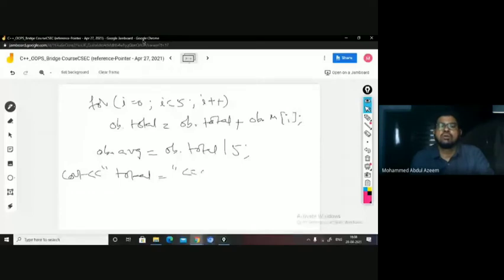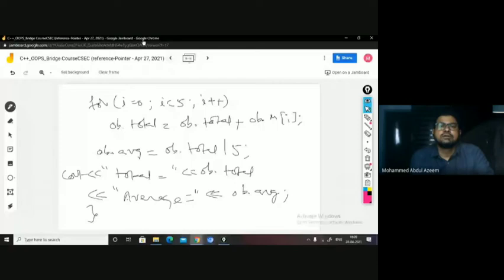So ob.total and average equal to ob.average. Okay. So this is the display function, right?